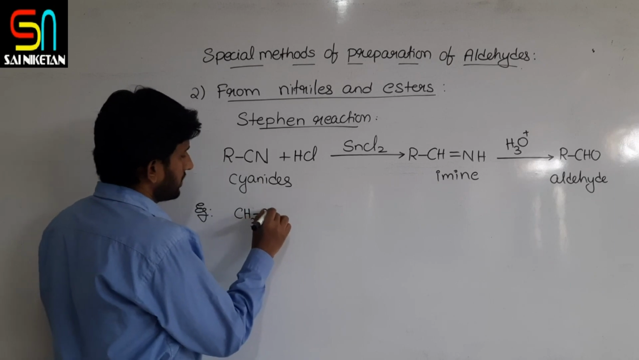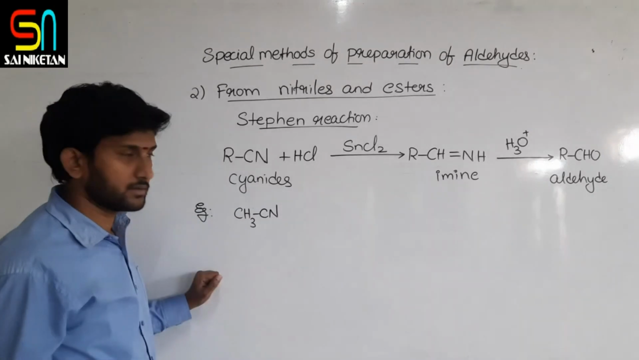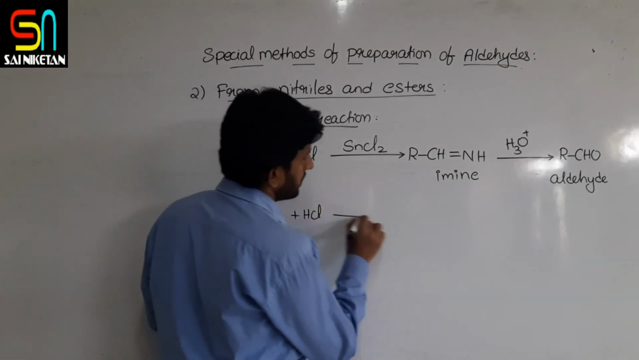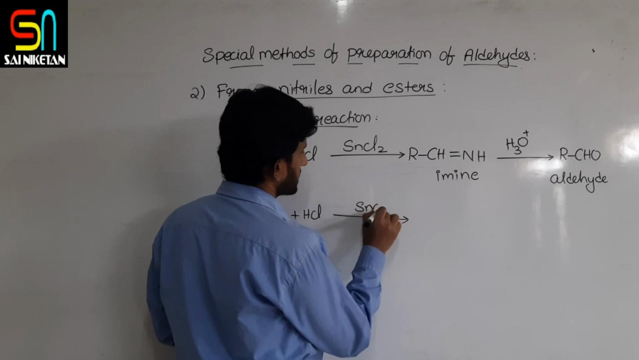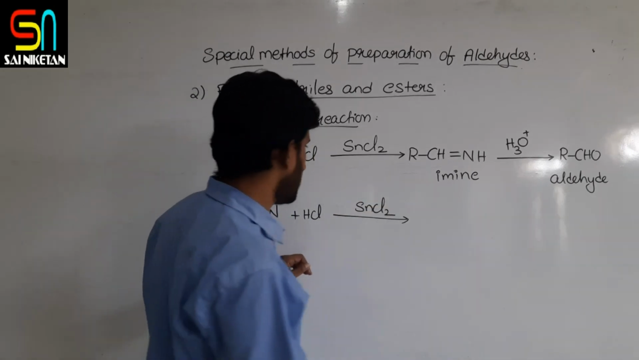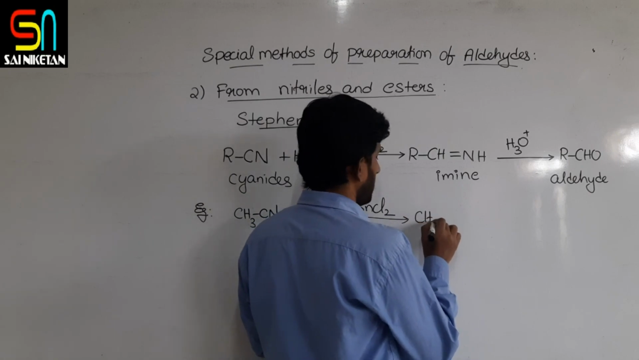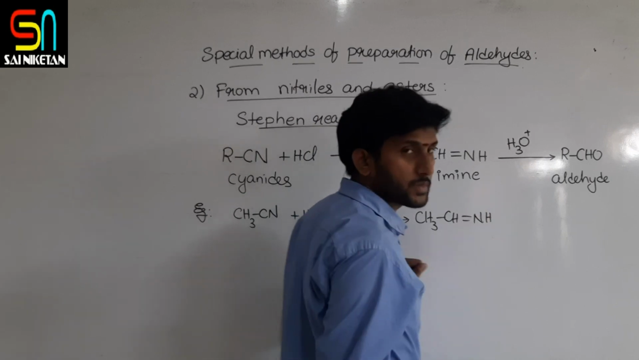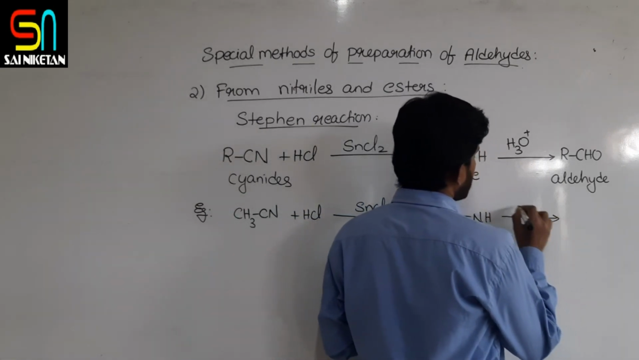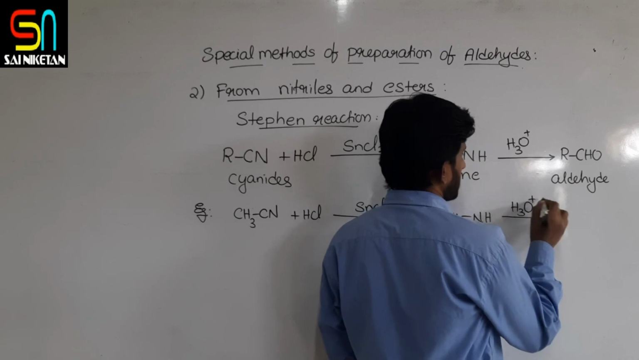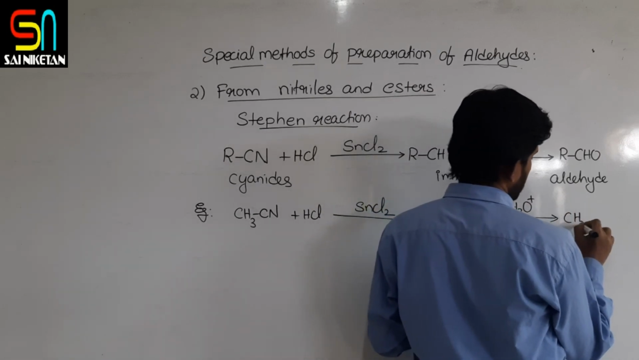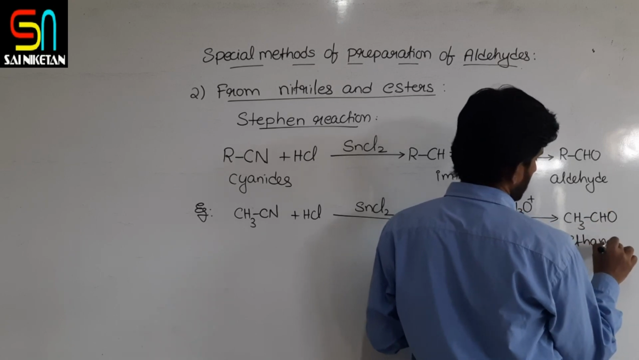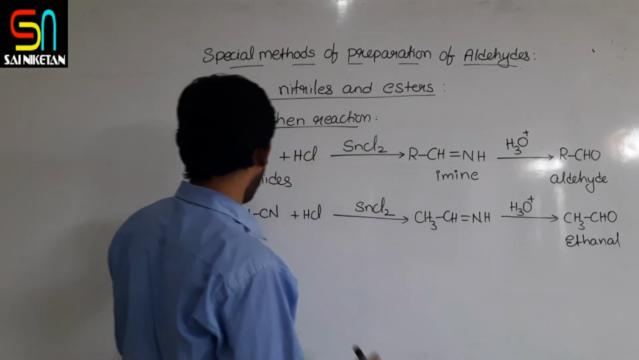Okay, methyl cyanide. Methyl cyanide on reaction with HCl in SnCl2 produces an imine compound. An imine is obtained. The imine, followed by acid hydrolysis, basically produces ethanaldehyde. Produces what? Ethanal. Okay.